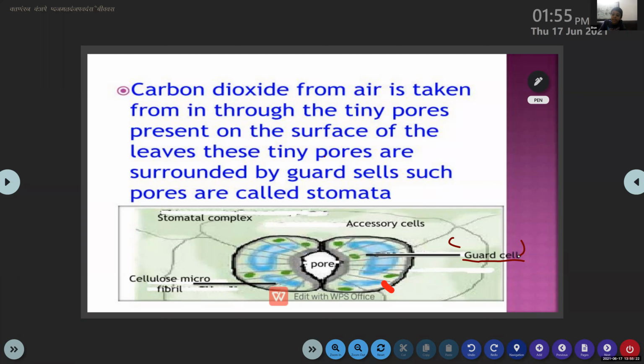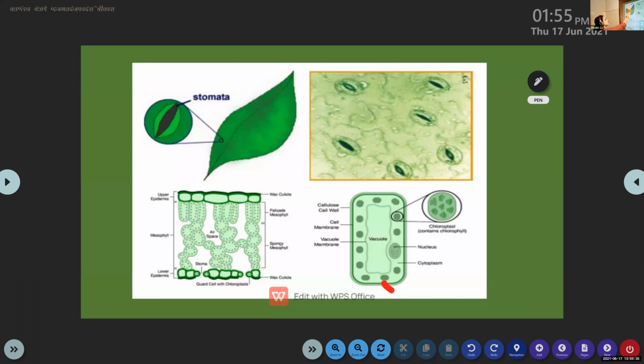Then the third raw material that is needed for the plant to prepare food is sunlight. Have you observed what is the color of a normal leaf? Green. How do the leaves get this green color? Do you know? There is a green pigment called chlorophyll. The leaf has a pigment known as chlorophyll, and this pigment gives the green color to the leaves.